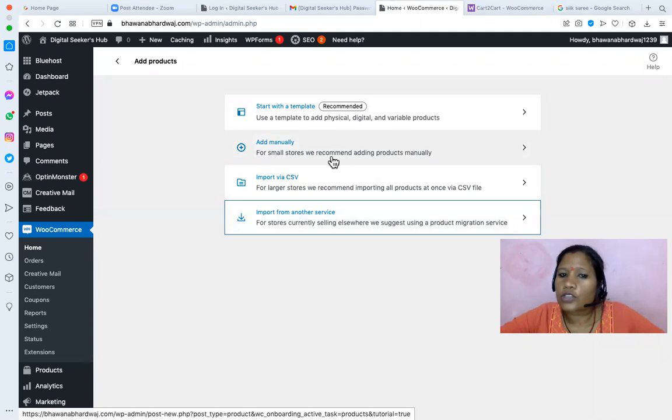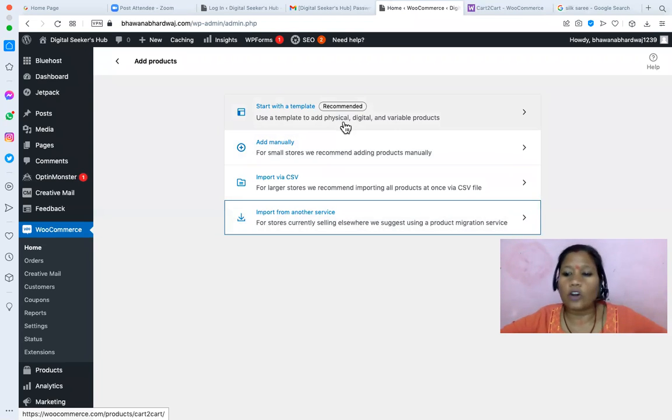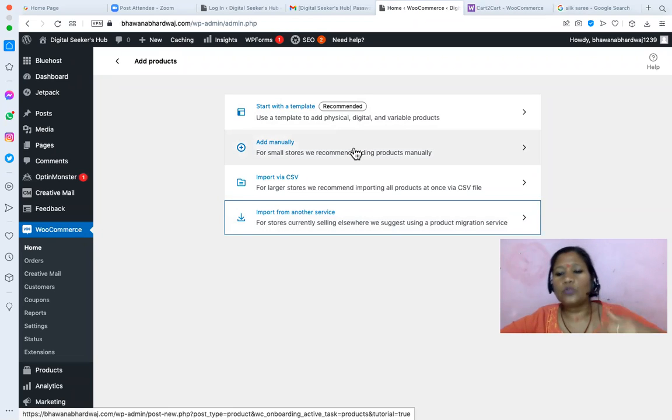So for a small store, if we could do it manually it is better, because there we get better control. Right. So you just get to know it better. Right. So what I'm going to show, because in templates you will see all the options. Yes. In manual you have to pick and choose. Right now you are doing it for the first time. Yes. So you might not know what you don't know.